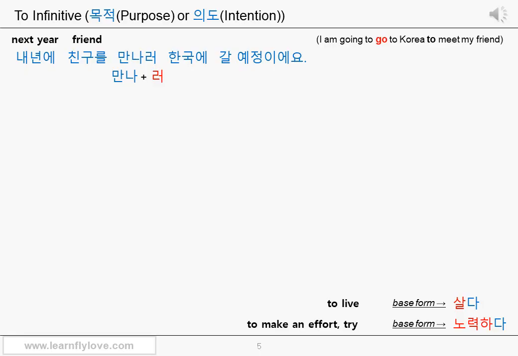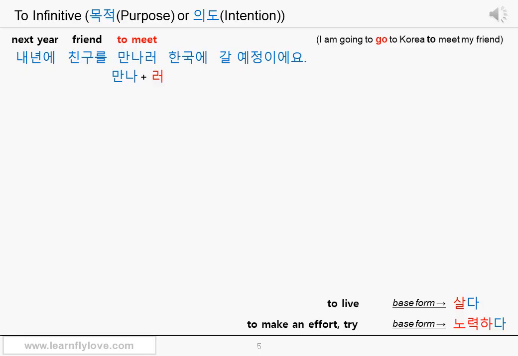The connective ending 으러, 러 expresses the purpose of the movement verb. Therefore, 만나러 can mean to meet. 내년에 친구를 만나러. Next year, friend, to meet my friend next year.